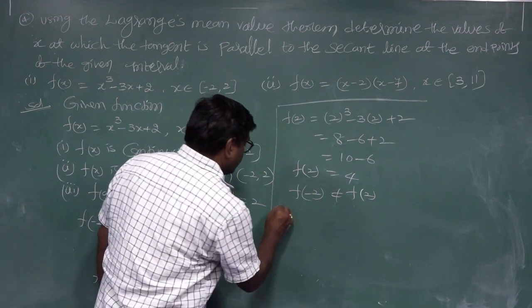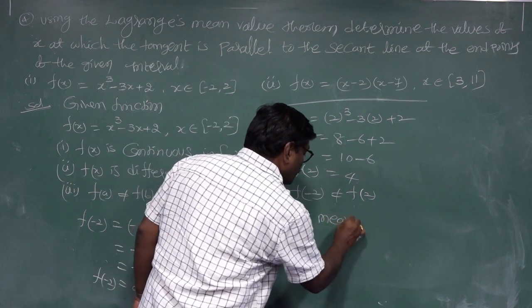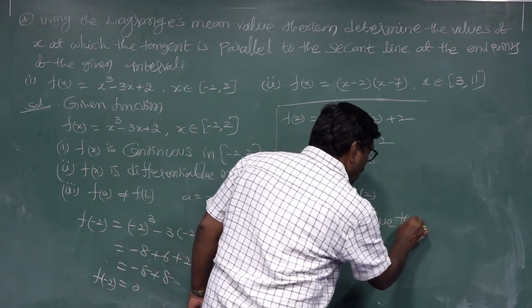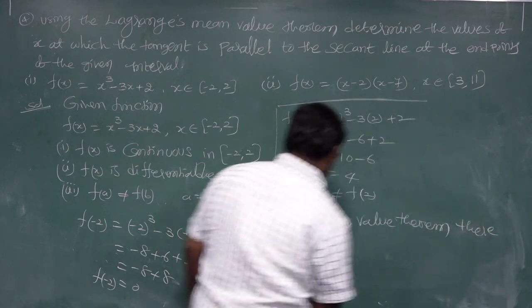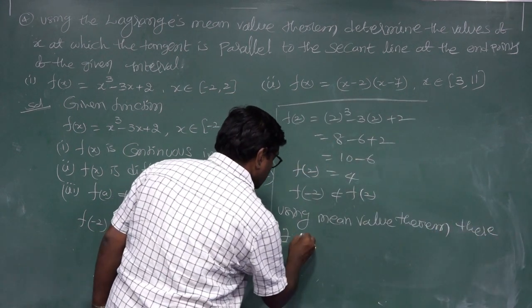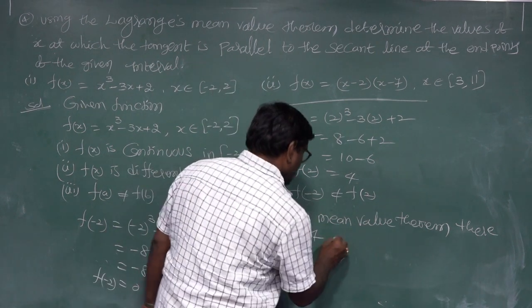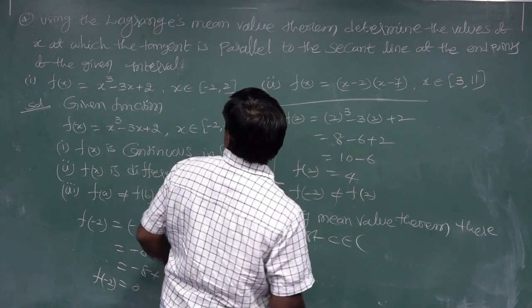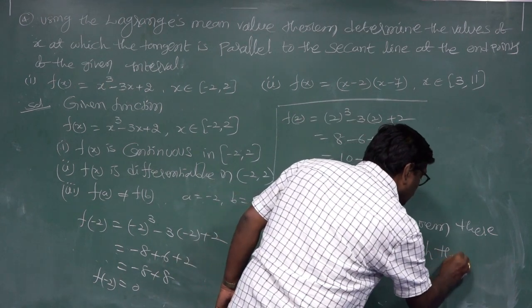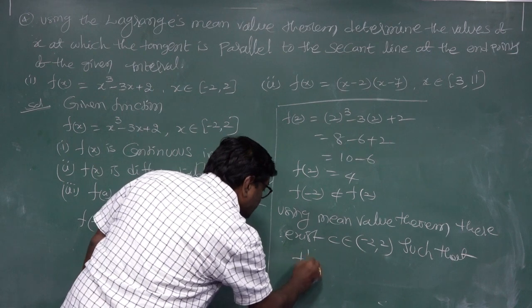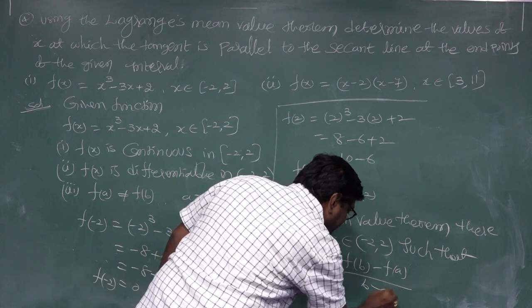There, by using the mean value theorem, there exists C belongs to (-2, 2) such that f'(c) is equal to (f(b) - f(a)) / (b - a).